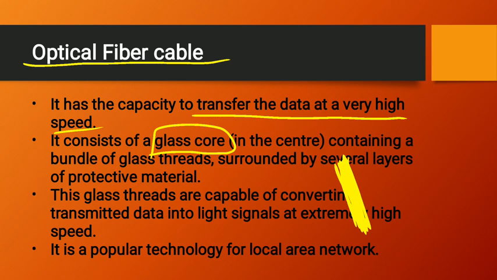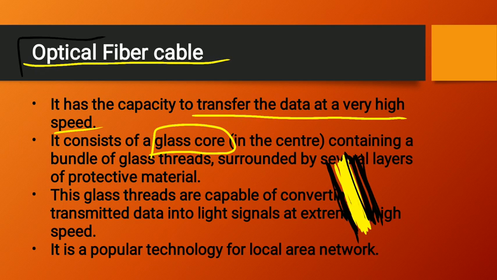And that is surrounded by several layers of protective material. There will be a lot of layers to protect that data. That wire is known as optical fiber cable. Now let us see optical fiber.